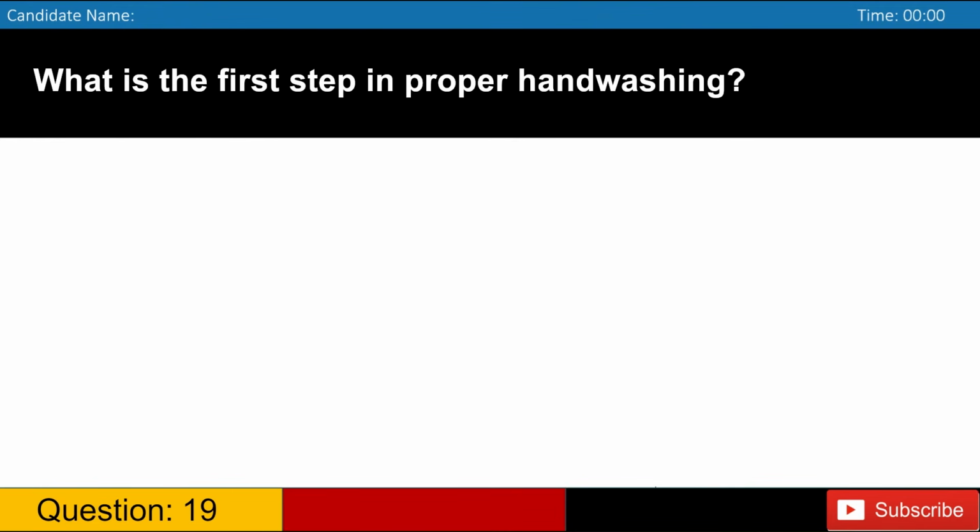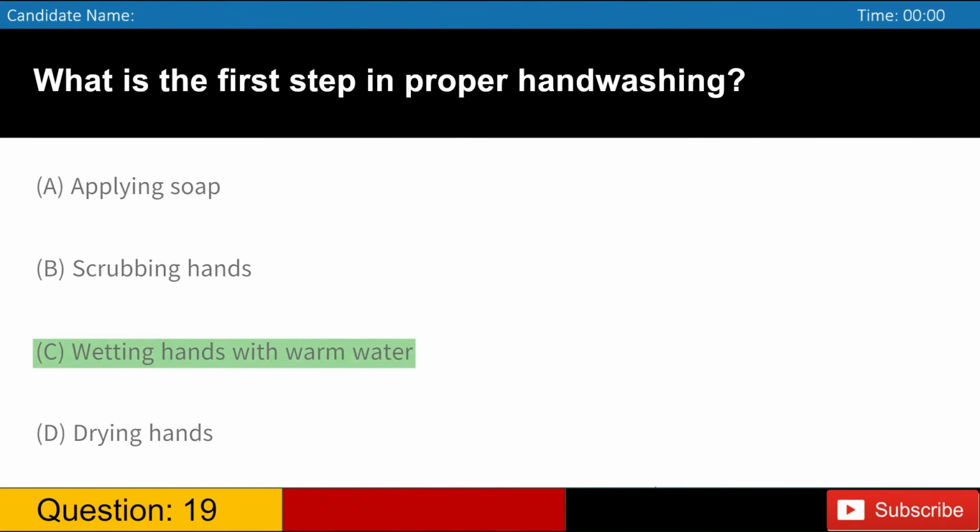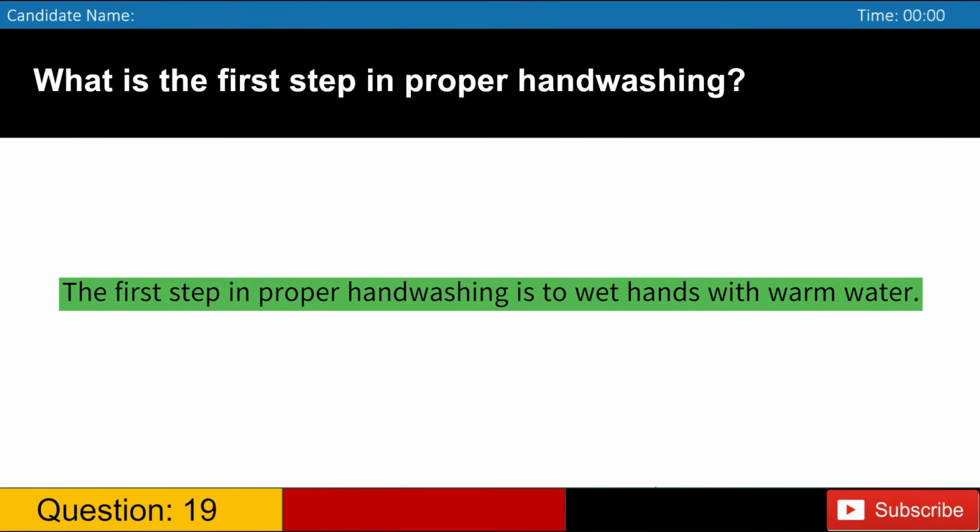What is the first step in proper hand washing? A. Applying soap. B. Scrubbing hands. C. Wetting hands with warm water. D. Drying hands. Answer, C. The first step in proper hand washing is to wet hands with warm water.